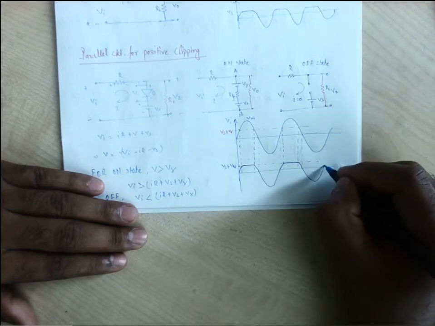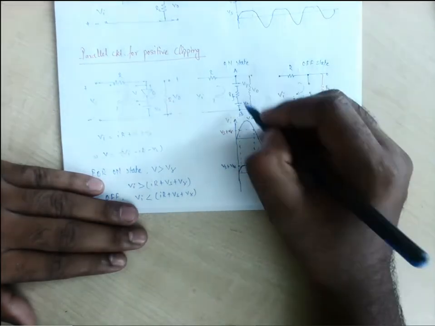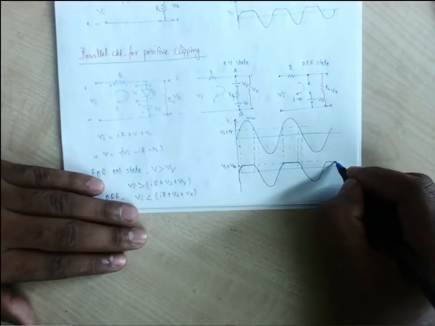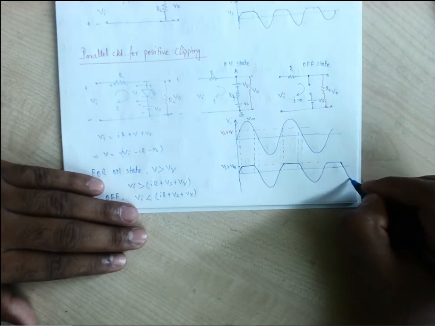Again, when it reaches Vs plus V gamma, it becomes the voltage across A and B, and for the rest it is the same as the input.